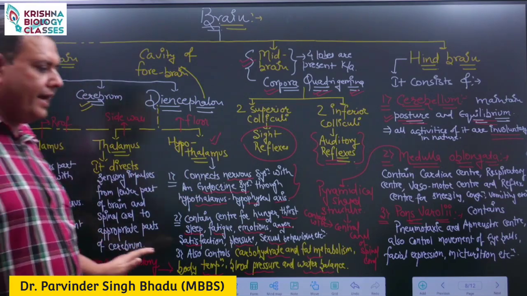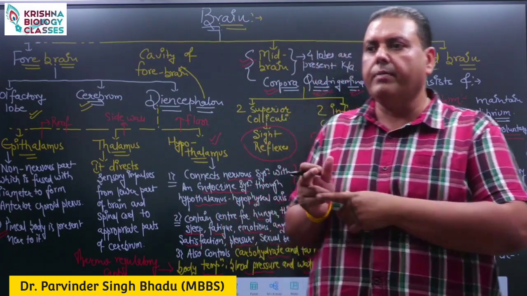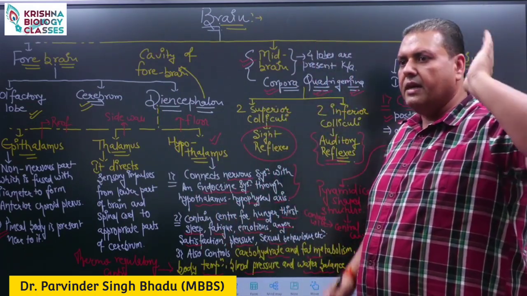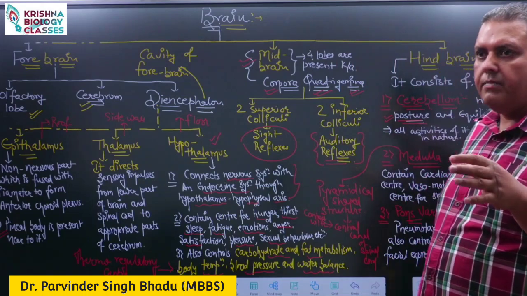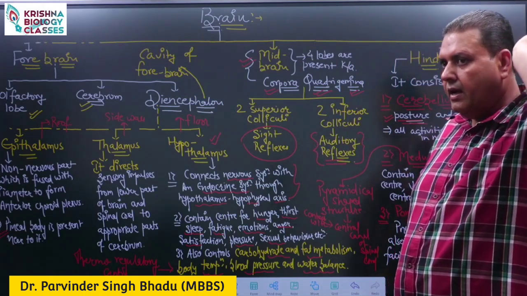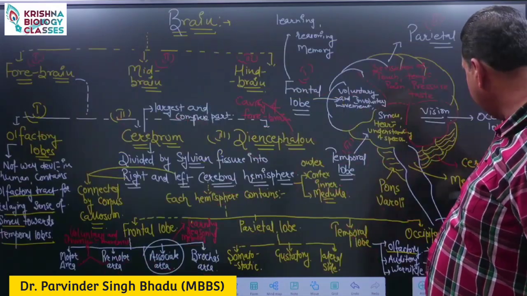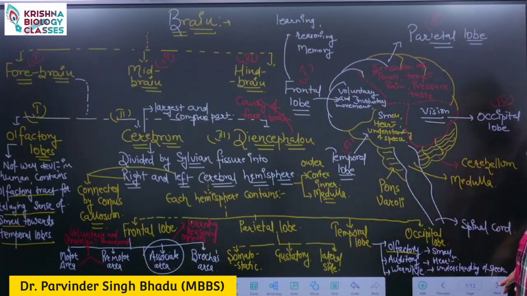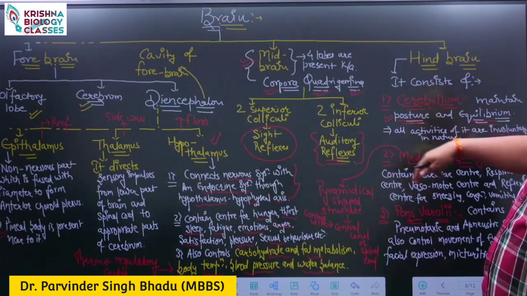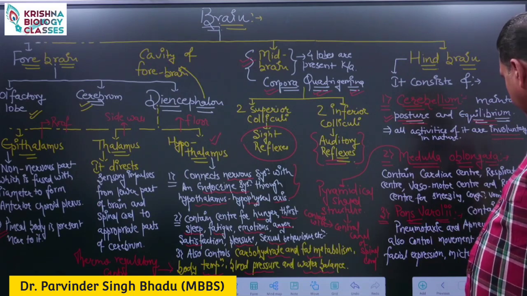So this is the entire structure of the brain, in which we have discussed the forebrain, midbrain and hindbrain. Inside the forebrain, the major part is the cerebrum. Cerebral hemispheres are present, with four lobes: frontal, parietal, occipital and temporal, and we need to remember the functions of each lobe. Then we covered the hindbrain: cerebellum, medulla and pons varolii.